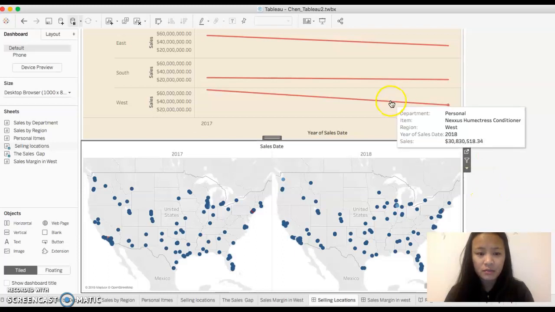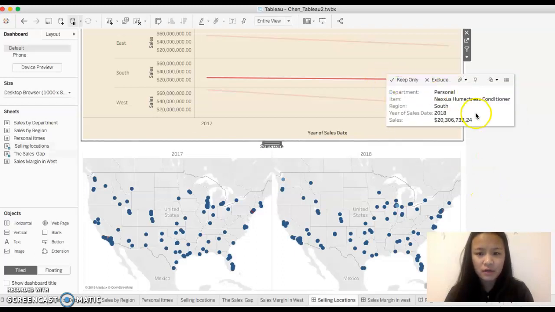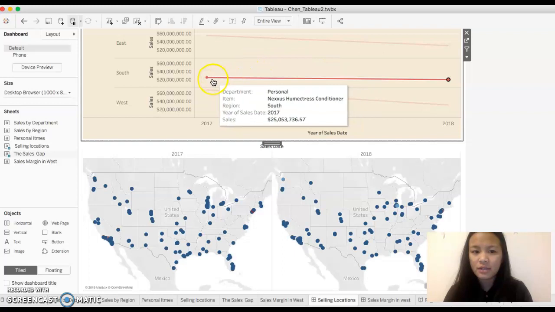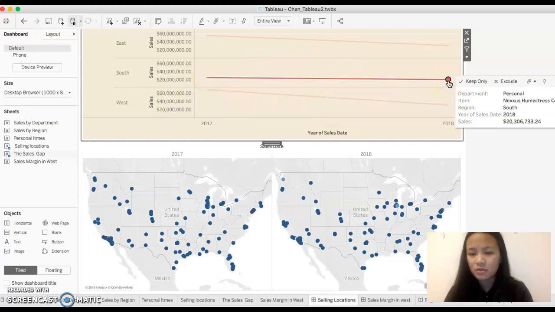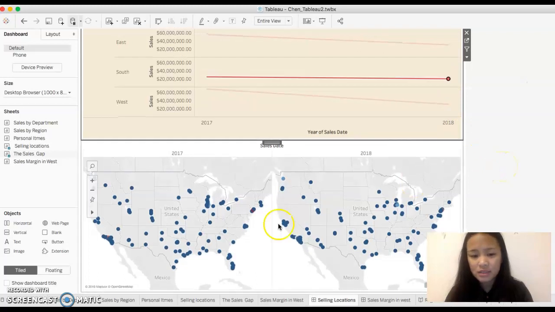And then maybe we can do another example on Self. Self didn't change that much. It's not that much. It's 25 millions, and right here it's only 20. It's down 5 millions. We can take a look right here. I'd say Florida didn't change that much because they didn't move their locations. That's a good sign because there's no change, so no sales would be decreased.